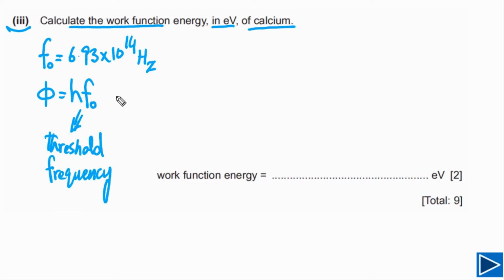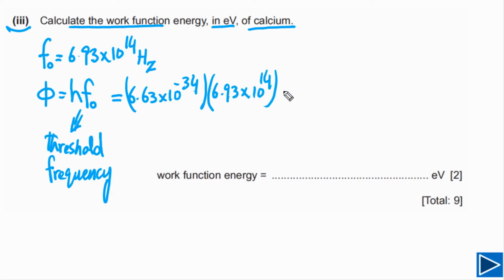Now we need to plug in these values. h is the Planck constant, and its value is 6.63 times 10 to negative 34. We substitute the threshold frequency, 6.93 times 10 to 14 hertz. If we solve this, we get our answer in joules, which is 4.59 times 10 to negative 19 joules.